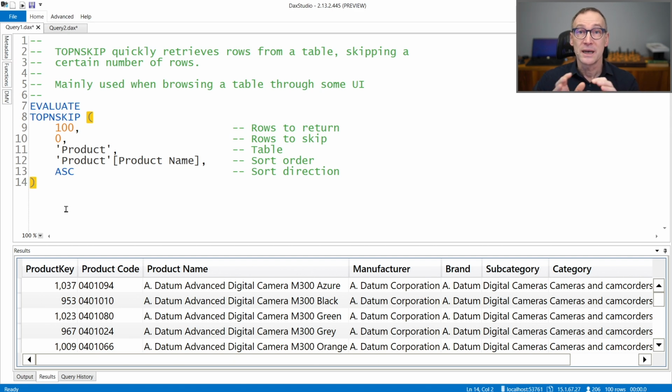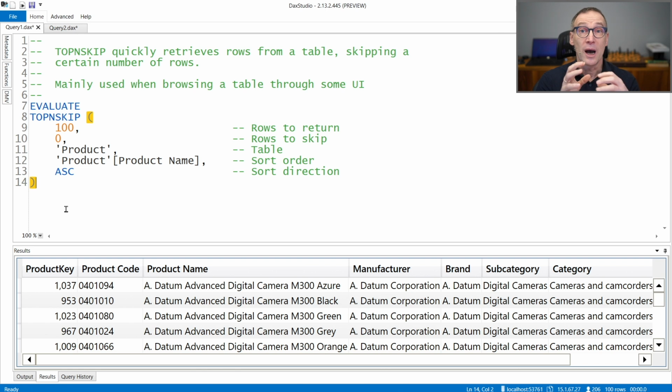When you browse data in the data view of Power BI and you are scrolling through the content of a table, Power BI is likely to use top-N skip because it's the fastest way to retrieve data from a physical table in a window way. So, skipping a given number of rows at the beginning and showing a subset of the rows.